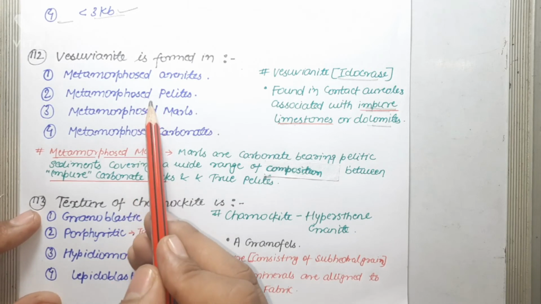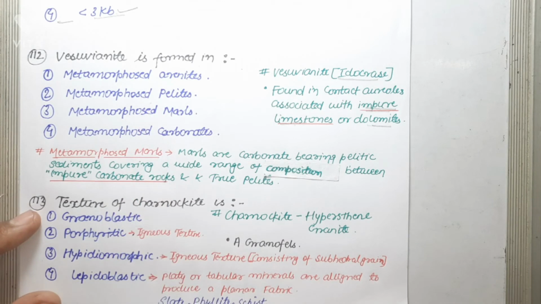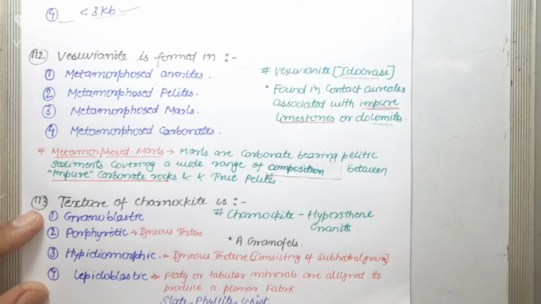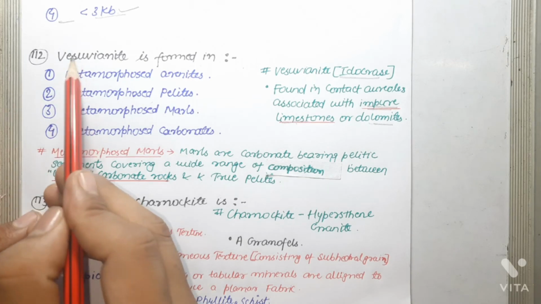Metamorphosed pelites are also termed metapelites, and metapelitic rock contains Al2SiO5 polymorphs, that is andalusite, kyanite and sillimanite. It is derived from the metamorphism of shale and other clay sediments, and less commonly from aluminous igneous rocks. So basically metamorphosed pelite contains andalusite, kyanite and sillimanite minerals. So vesuvianite is not found in metapelites.